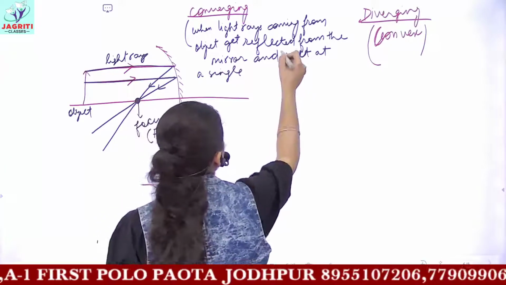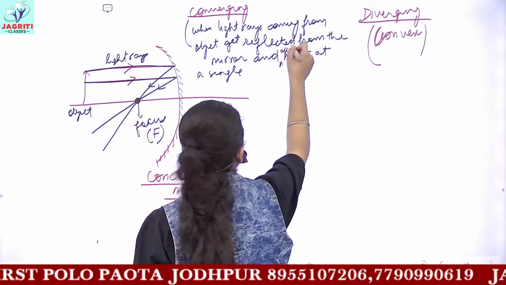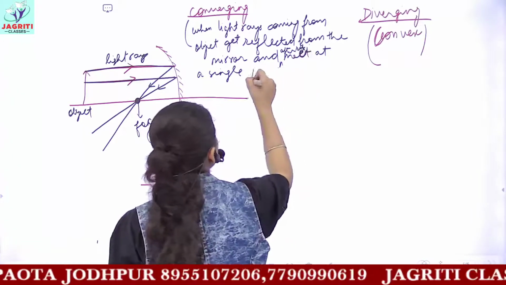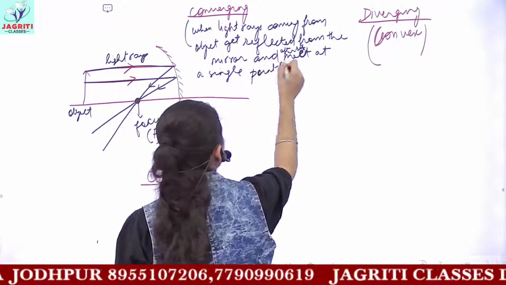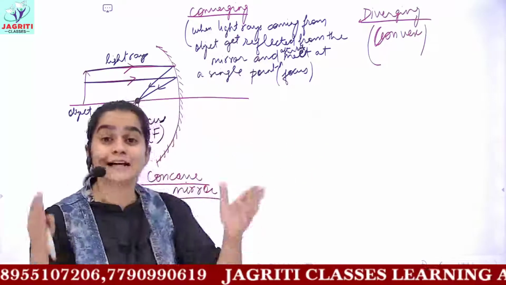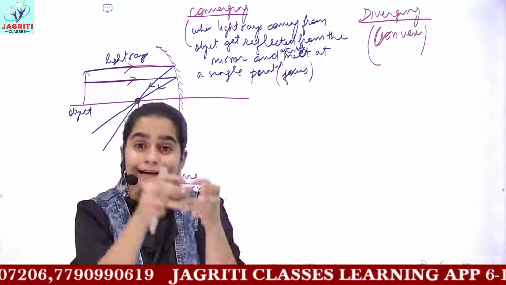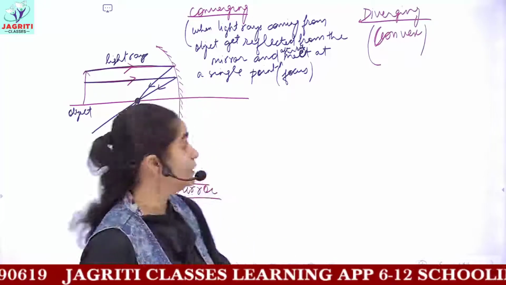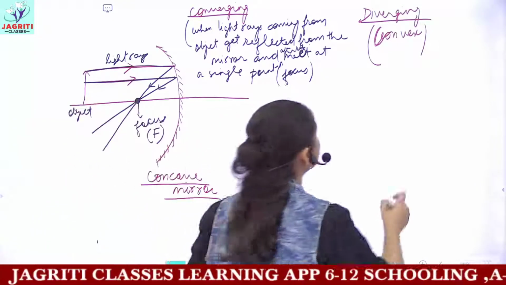You can write: and after reflection, they meet at a single point. This point is known as the focus. And hence such mirrors are known as converging mirrors, which focus or converge all the light rays on a single point. Whereas what does diverging mean?